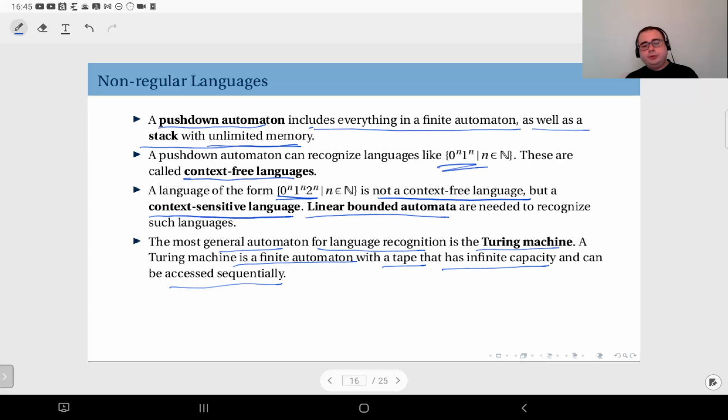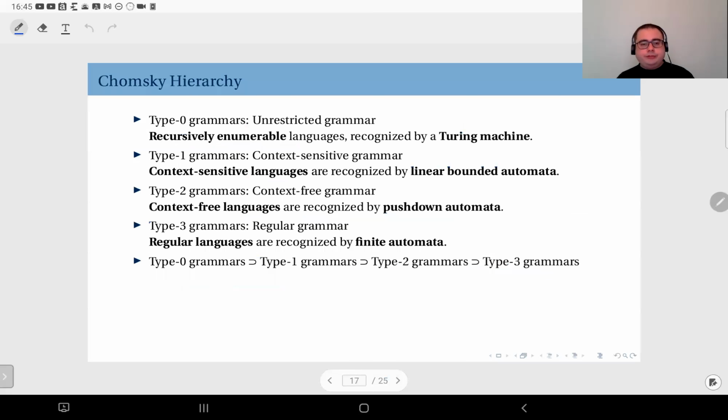You switch your state and you possibly modify, you don't need to, but you can modify the symbol at the current position in the tape, and then you move one position towards right or towards left. So that's essentially what we call a Turing machine, and it is the most general computational tool in the context of theory of computation. And these languages, they define a hierarchy, as you have seen.